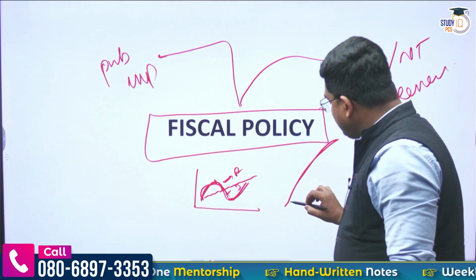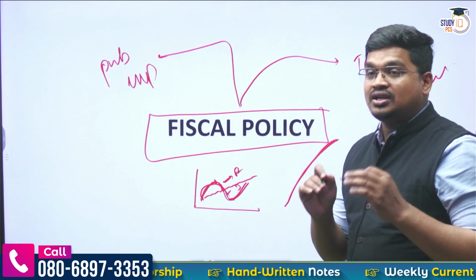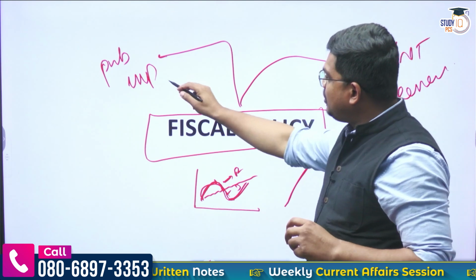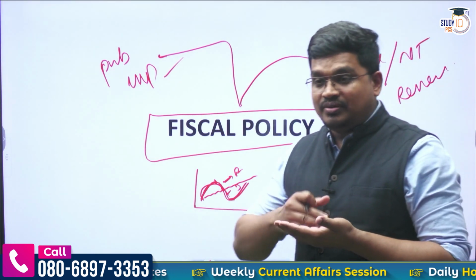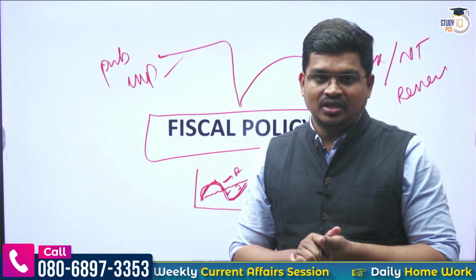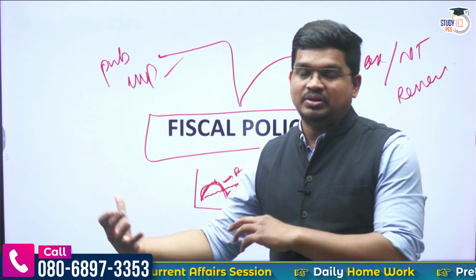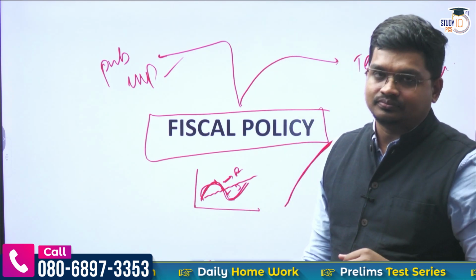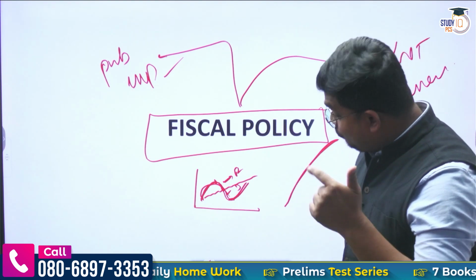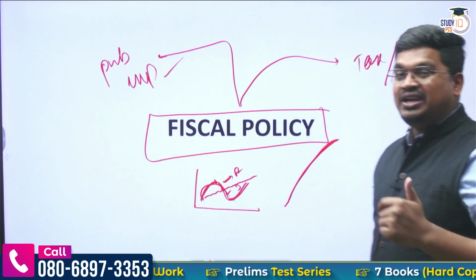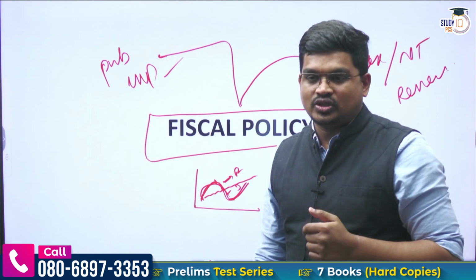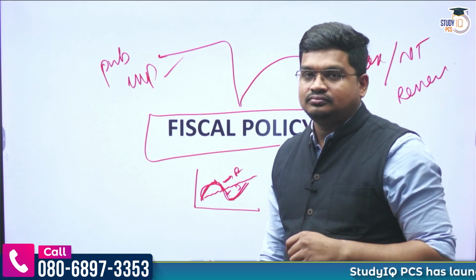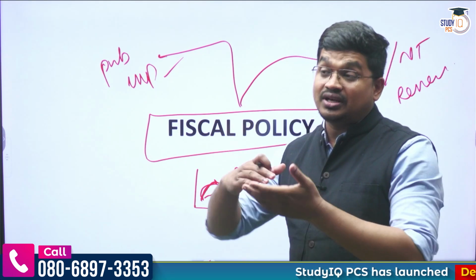So at the time of this inflationary situation, what does the government do? The government tries to reduce the public expenditure, because when public expenditure happens in the economy, more and more money goes to the people. So the government reduces the public expenditure. On the other hand, what does the government do with the tax? The government increases the tax rate so that people have less money and can spend less. They will spend less, and only then can you control the inflation.